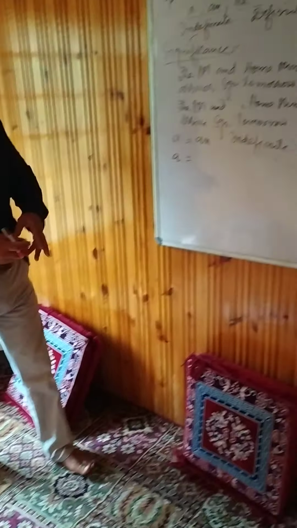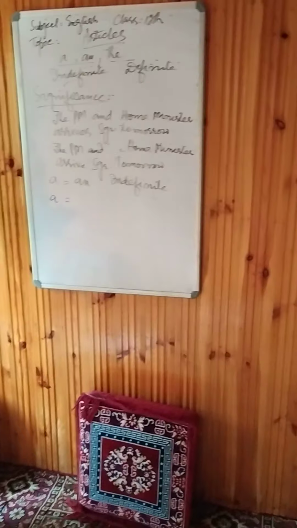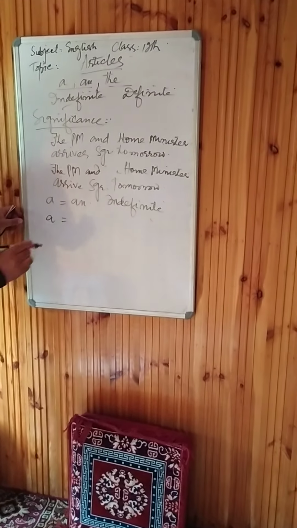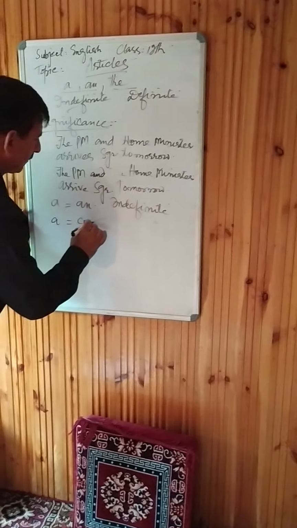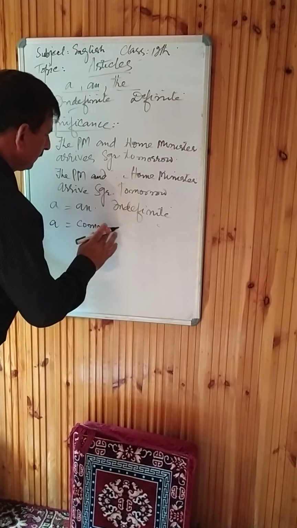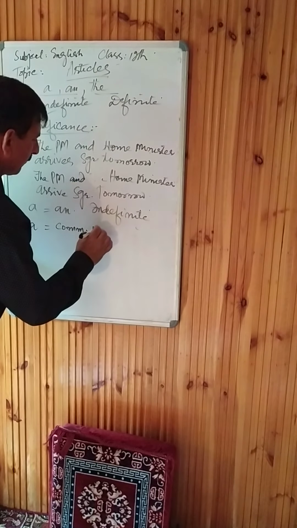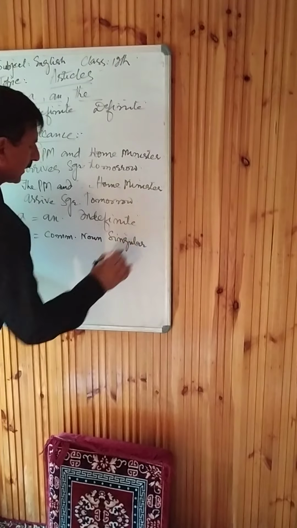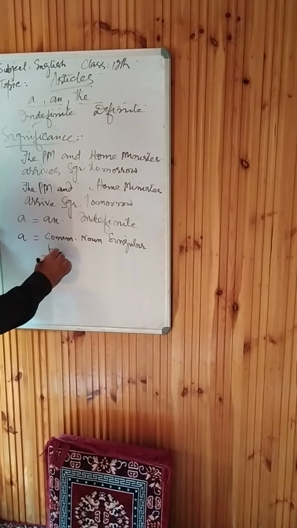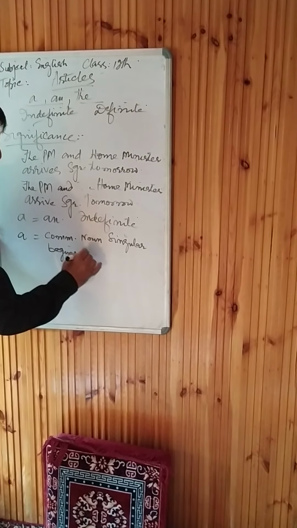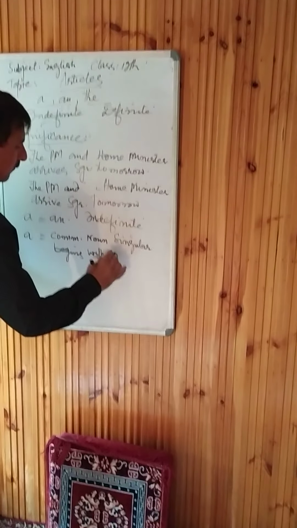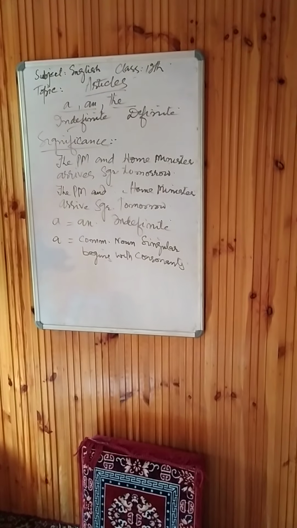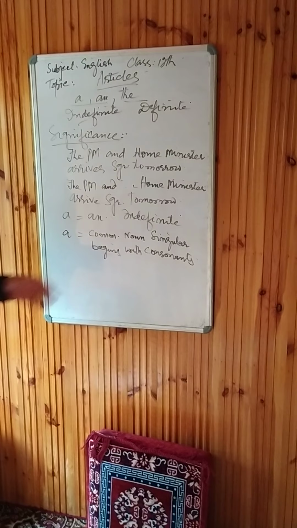Let's go back. A is equal to and means one, they are indefinite, and we take up first the article a. Where we have to use it: we have to use it with common nouns, singular in number, that begin with a consonant sound.